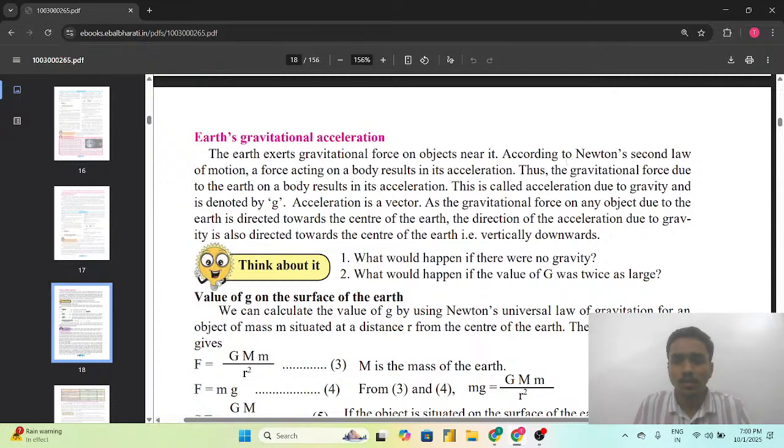So according to Newton's second law of motion, a force acting on a body results in its acceleration. यानी अगर एक बॉडी है और उसके ऊपर फोर्स एक्ट हो रहा है, तो उस बॉडी का एक्सेलरेशन उसका रिजल्ट आता है. Thus the gravitational force due to the earth on a body results in its acceleration. This is called the acceleration due to gravity.